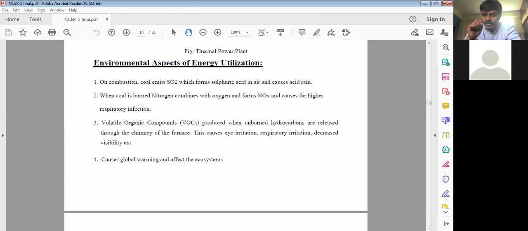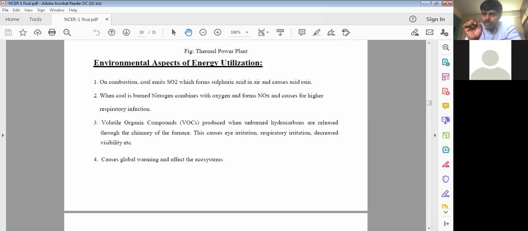And now whenever the SO2 is liberated, as it is low density, this gas is going to move up. When it is moving up, what happens? It is going to contact the clouds. When it is contacting the clouds, the very important problem is that when it reaches the clouds, we are going to find the water particles there.